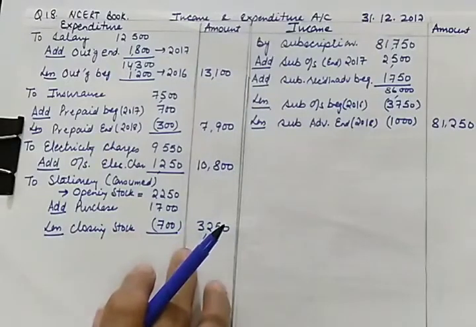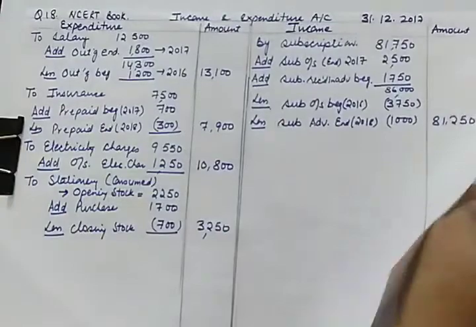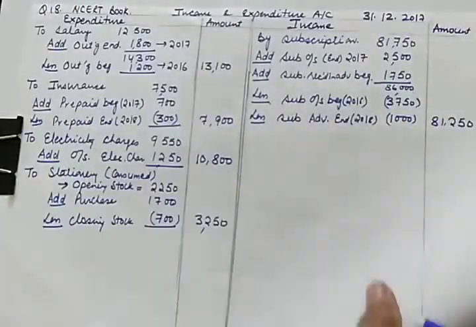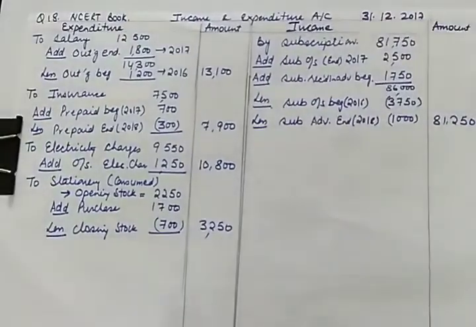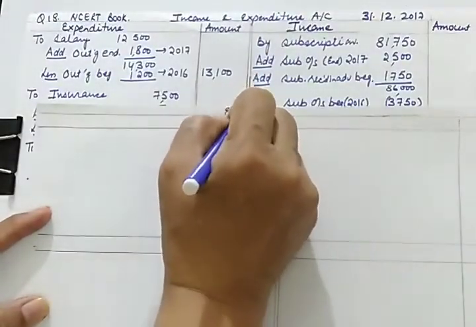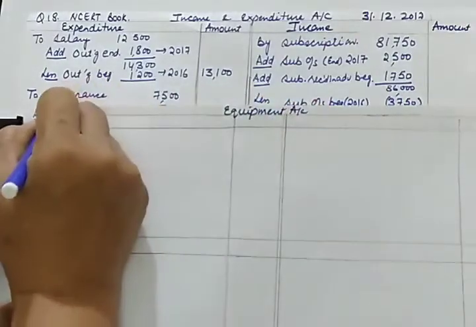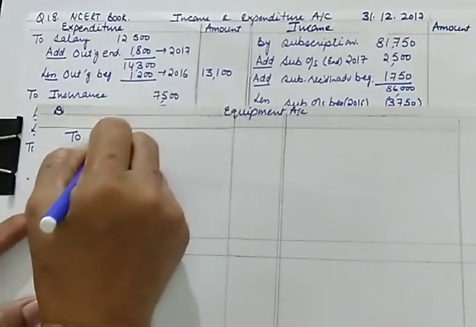The further equipment items are 25,600 opening balance and 50,200 closing balance, and for that we have to prepare an equipment account. So this is my equipment account. Try to make the ledger whenever opening and closing balances are given to you along with adjustments.